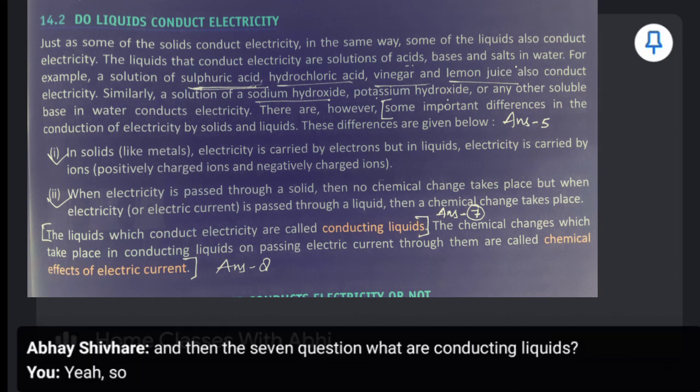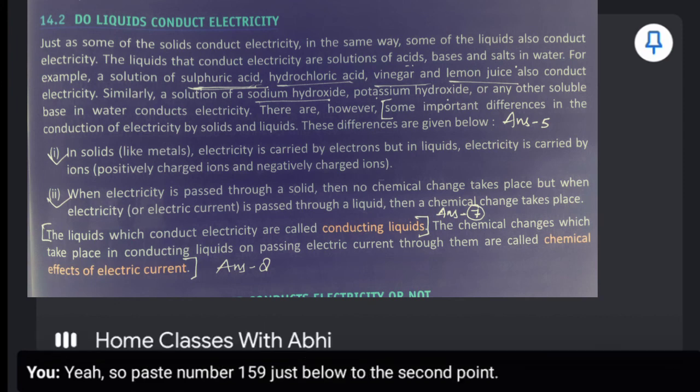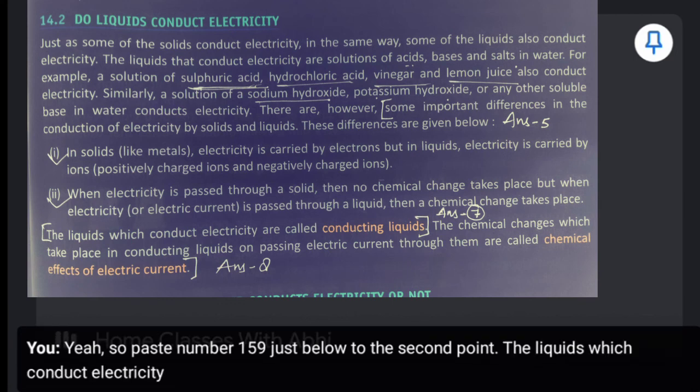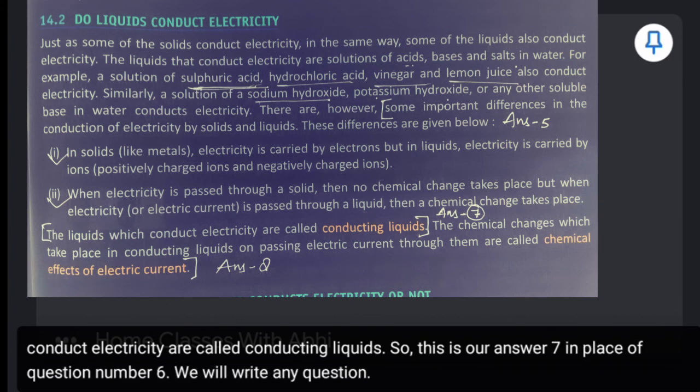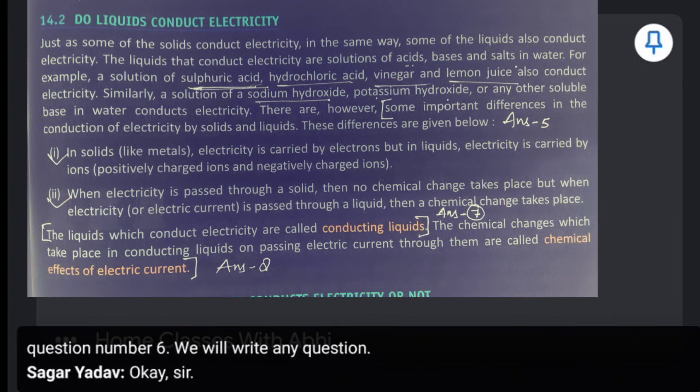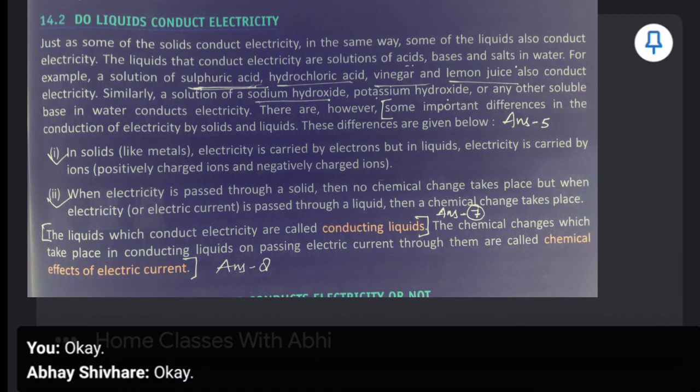Yeah. Next question, page number 159, just below to the second point. The liquids which conduct electricity are called conducting liquids. So this is our answer 7. In place of question number 6, we will write any question. Okay. The next question.